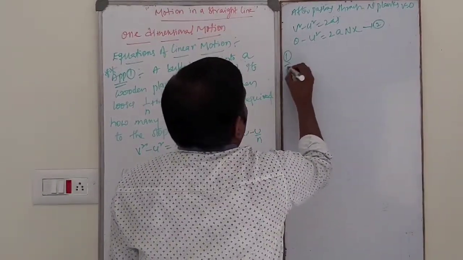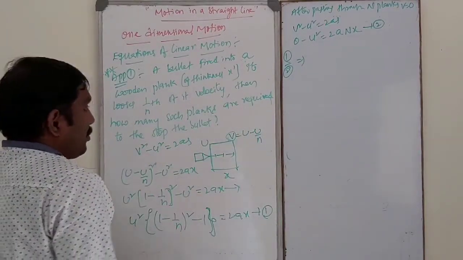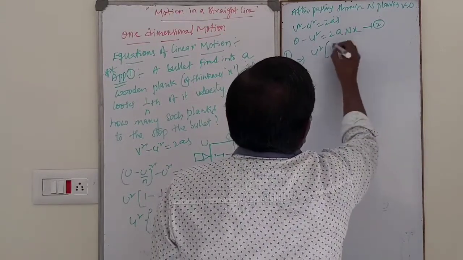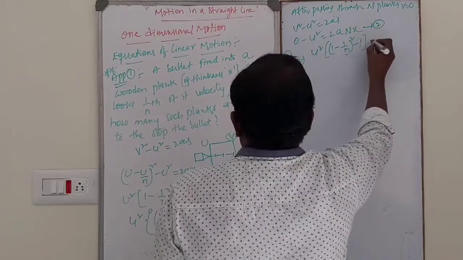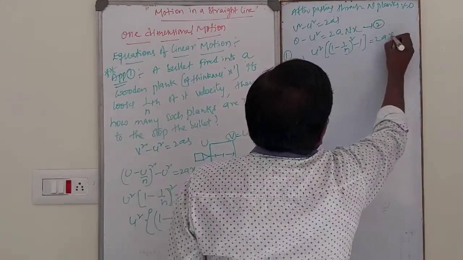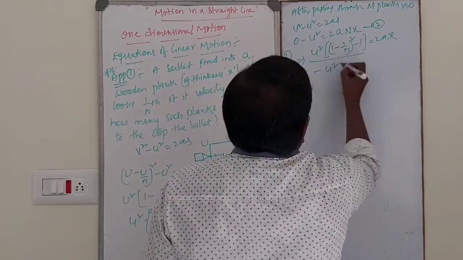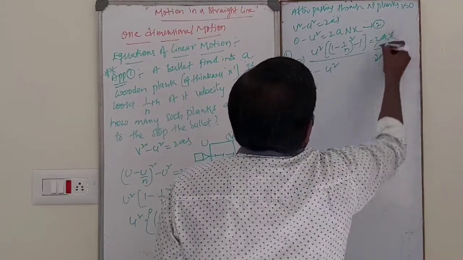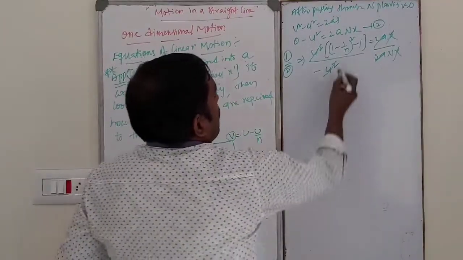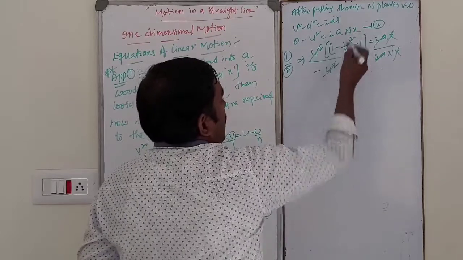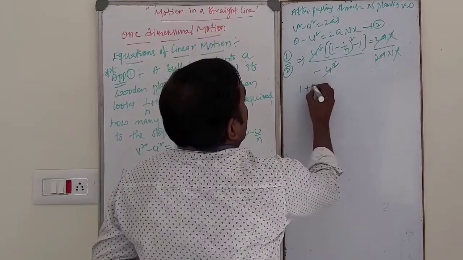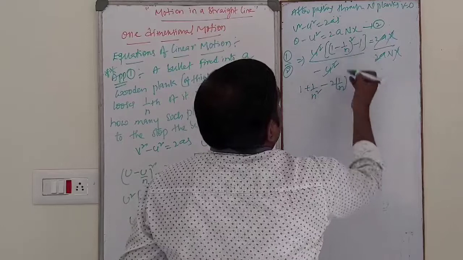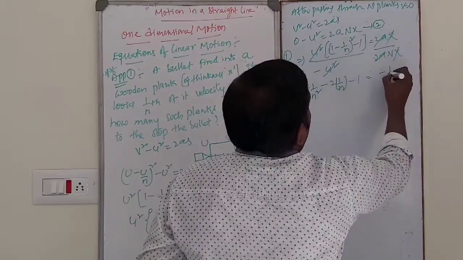Dividing 1 by 2, that is u square into (1 minus 1 by n) whole square minus 1, equal to 2ax, whole divided by minus u square equal to 2a nx. 2a cancels, x cancels, u square also cancels. Using the (a minus b) whole square formula, a square plus b square minus 2ab, minus 1 is equal to, on cross multiplication, minus 1 by n.